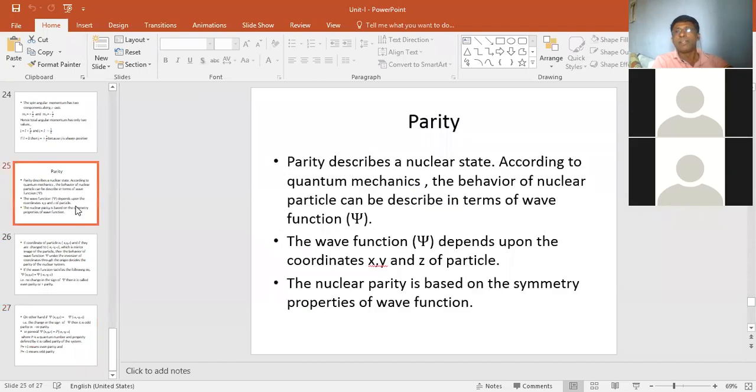What is parity? Parity shows the nuclear state. Whenever we are discussing parity, we have to consider that the particle has wave nature, and the wave nature is described by the function psi, which has the coordinates x, y, z. Suppose the wave is like this at the top, with coordinates x, y, z, and then it comes down to the negative side, so its coordinates are minus x, minus y, minus z. That is called parity. Okay, understood? So that is sufficient for today.